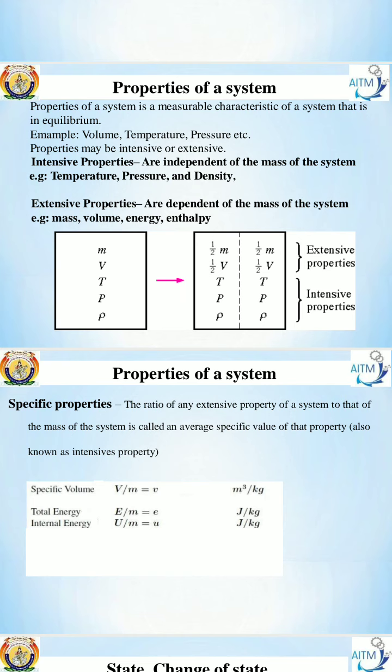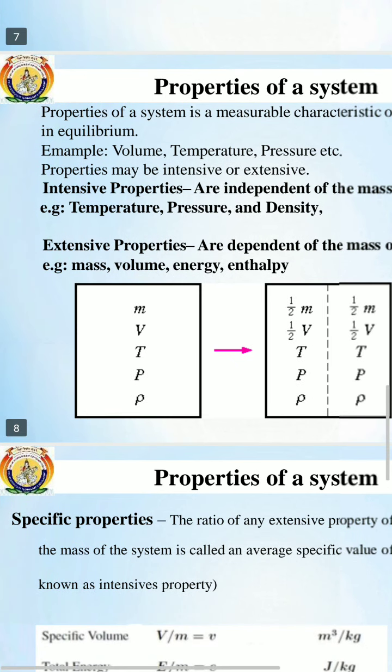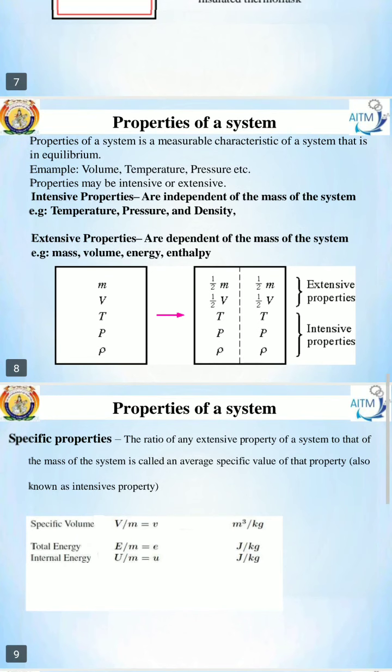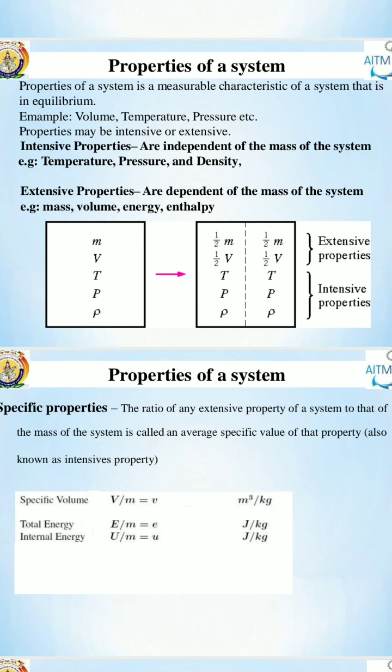Okay, that system consists of what? Maybe volume, temperature, pressure, etc. That you have to find here. Therefore, how to define properties of the system? Properties of system means it is a measurable characteristic of a system that is in equilibrium. Consider any system. It is having volume, temperature, pressure. Volume can be measured, temperature can be measured, pressure can be measured. That studied, we call properties of a system.